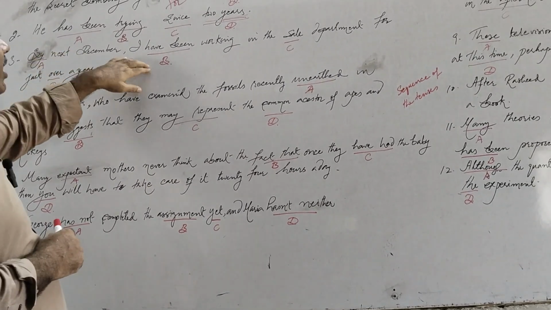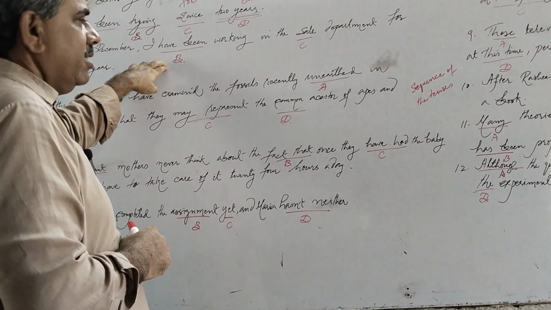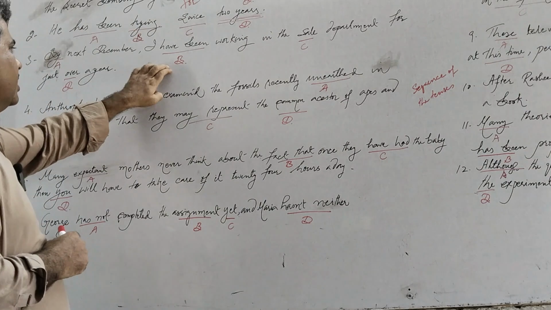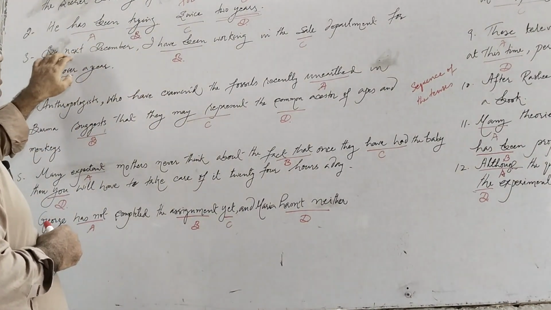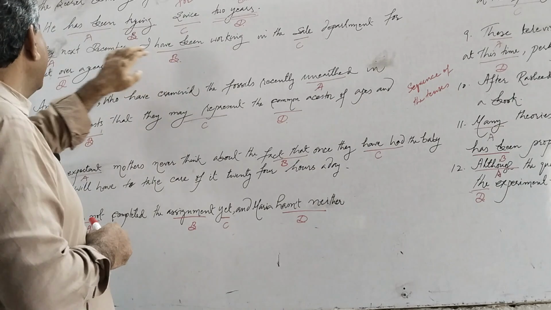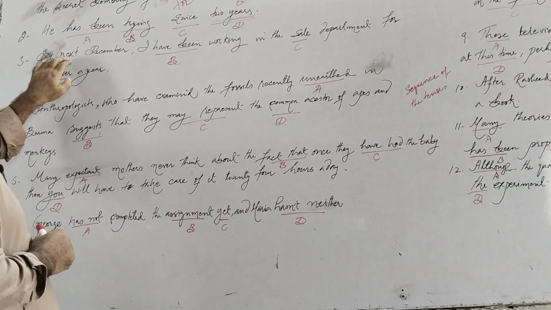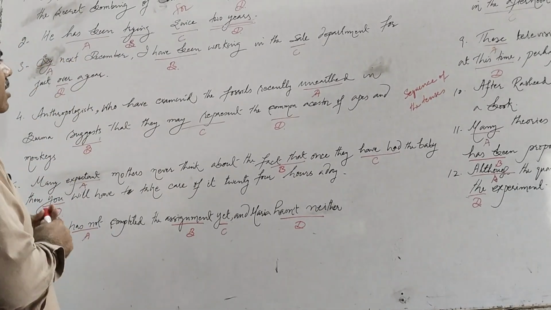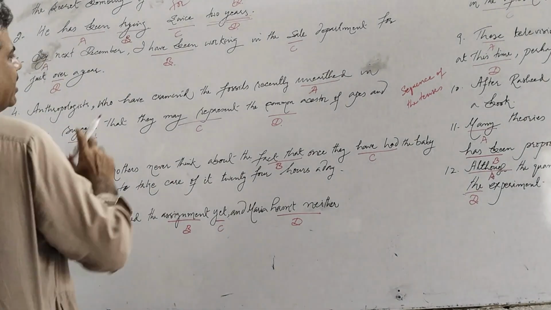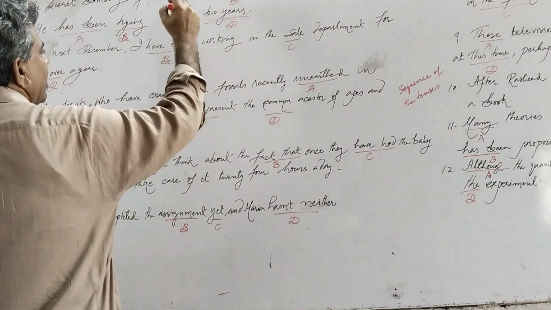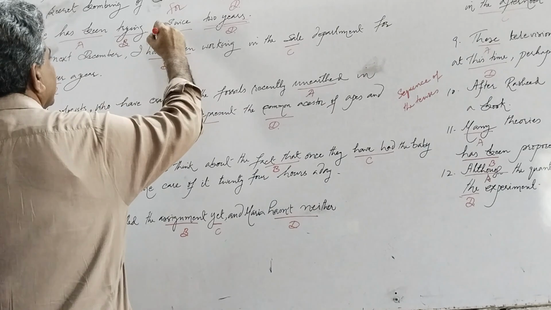But here we have present perfect continuous. So the error is here at option B because we have a phrase preceding the sentence in the beginning of the sentence, by next December. So we should have future perfect tense here. I will have been working.